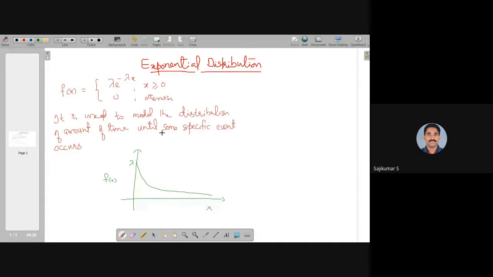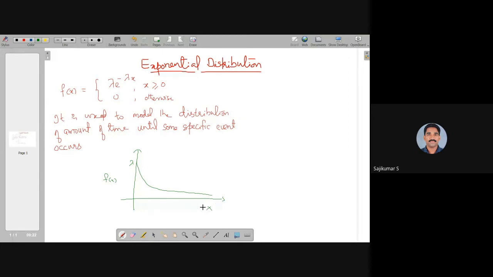So this will be the graph of the exponential function with the density f(x) = λe^(-λx). For x equal to 0, we have the value λ. After that, we can see that the probability density curve is a decreasing function, and this x is the time.